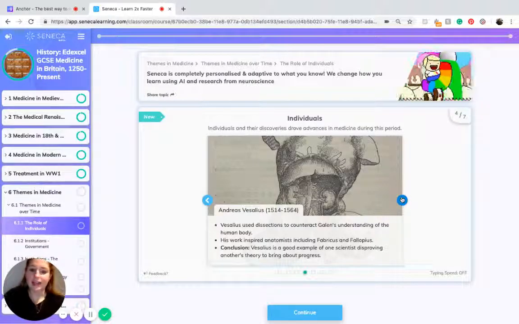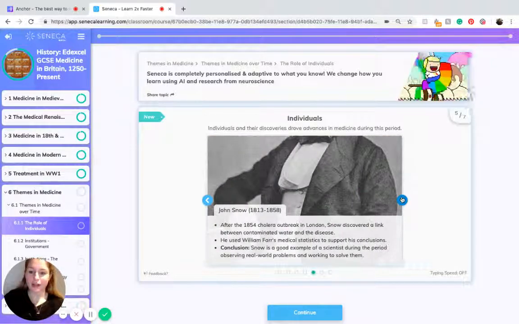Andreas Vesalius lived from 1514 to 1564. He used dissections to counteract Galen's understanding of the human body, and his work inspired anatomists, including Fabricius and Fallopius. The conclusion we can take from his work is that he's a good example of one scientist disproving another's theory to bring about progress.